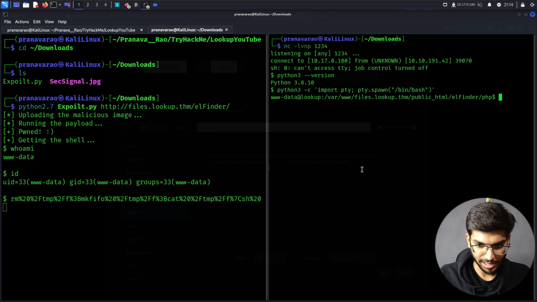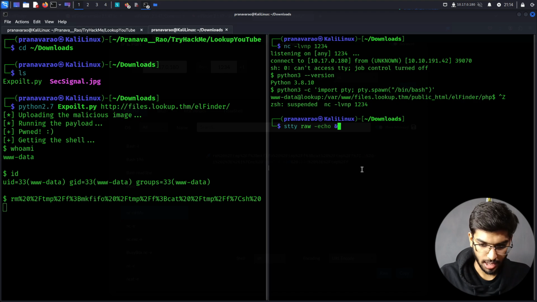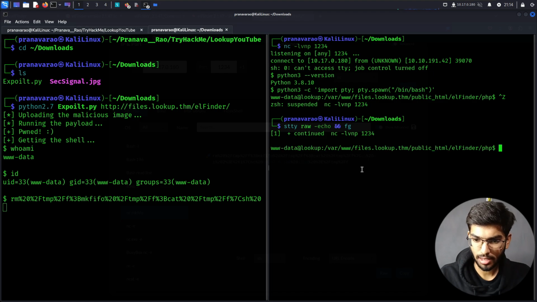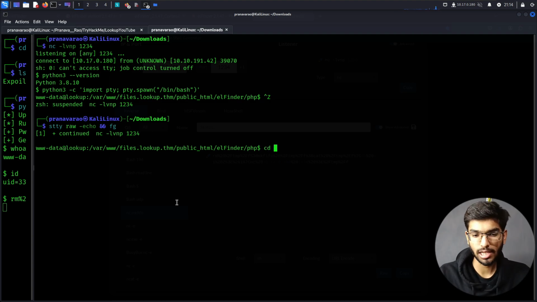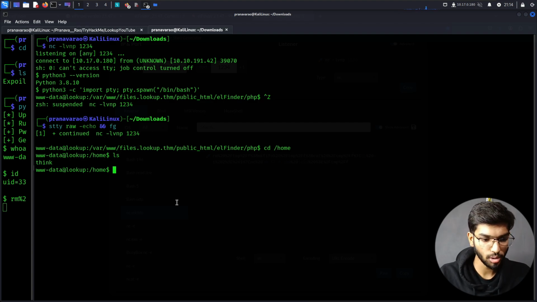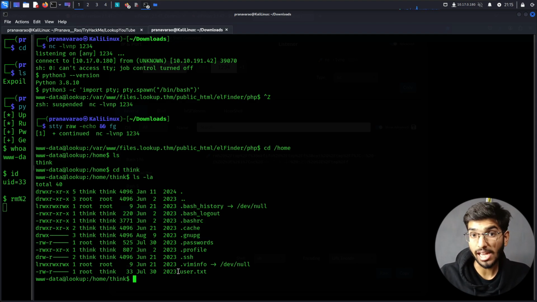Let me press Ctrl-Z, then stty raw -echo, and foreground this. So it has upgraded our shell to a better one. Yes, you can see. Good. So we have got a shell right now, and the interesting location we need to go to is the home directory. If you look at it here, we see a new user called think, which we had no idea about initially. Going to think's directory and listing out the contents here, we see user.txt.